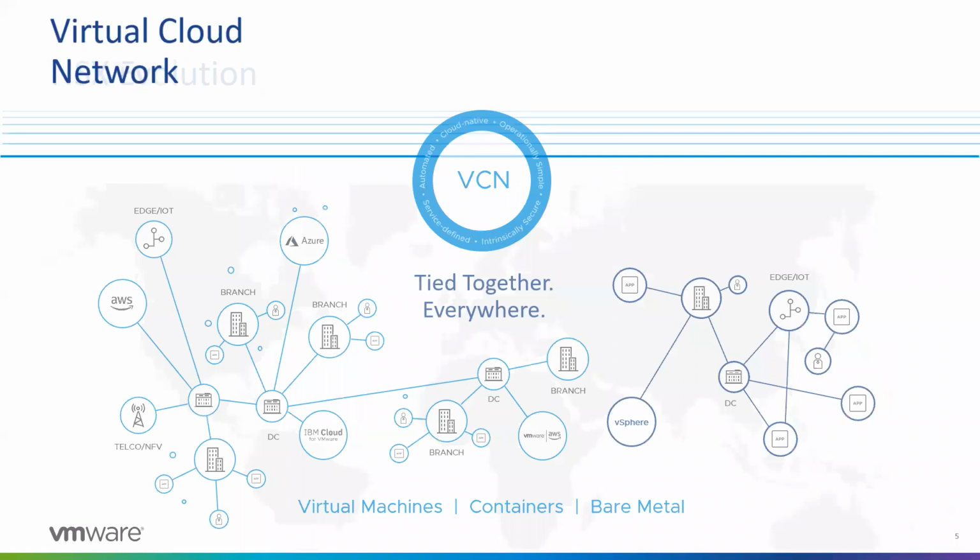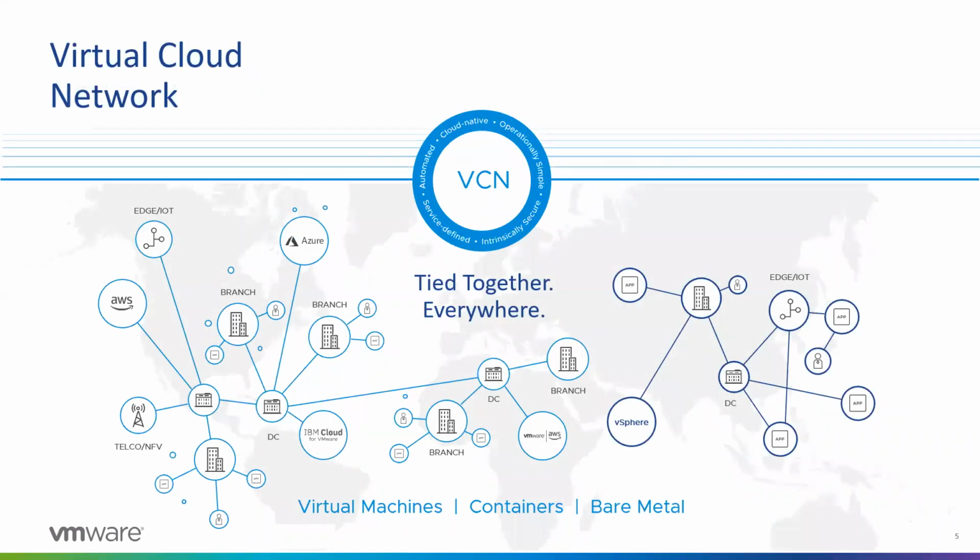There are different types of workloads, like virtual machines, containers, and bare metal. In the last decade, the magnitude of options that people have has grown: they can run apps anywhere, including the cloud, and users have lots of options for connectivity and data.